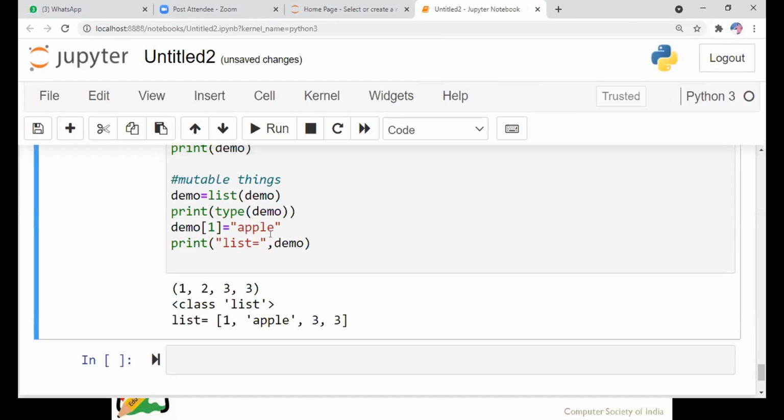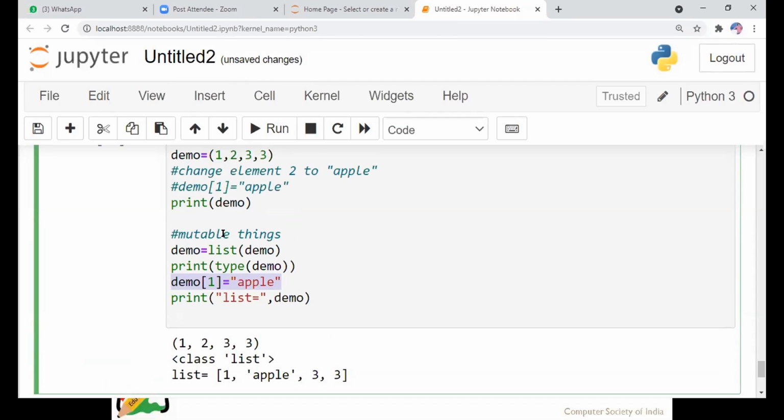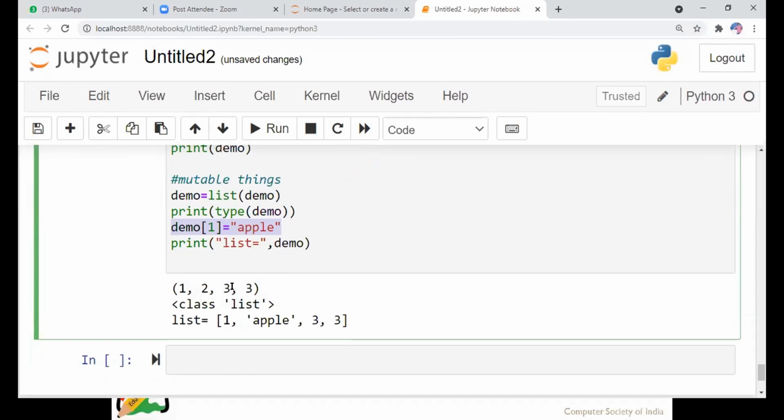After converting into a list, I assigned the value. See here, this did not work in the case of a tuple, but it is working in the case of a list. This is the key change. You have to observe what is mutable and what is immutable. Once the value is assigned in a tuple, you cannot change it. It is immutable. Once you have assigned the value in a list, you can change it because it is mutable.